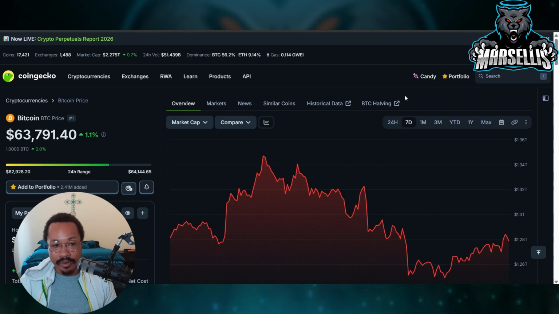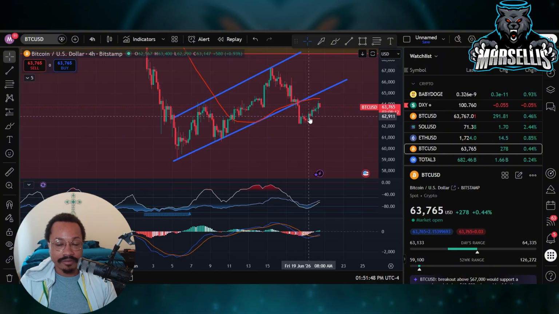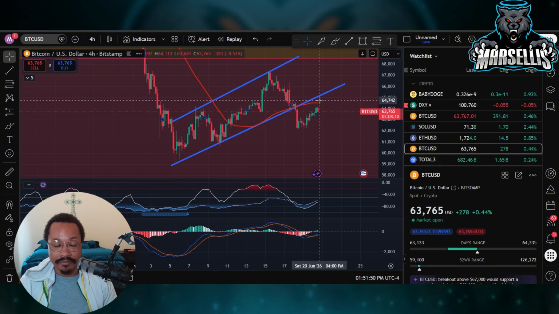Got to go over Bitcoin. As you can see here, Bitcoin is at 63.7K. It's just now fallen under this bear flag here. And now it looks like it wants to get rejected here at the 50-day moving average.